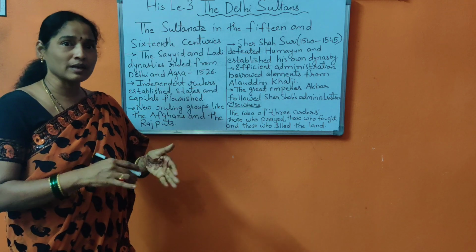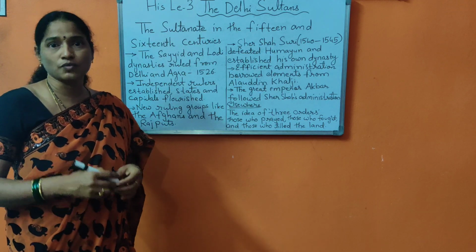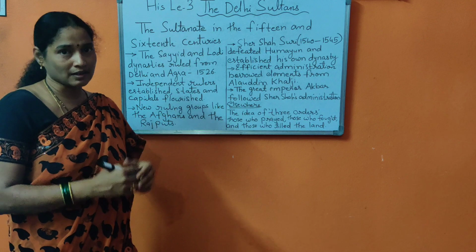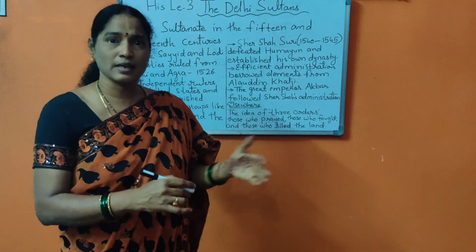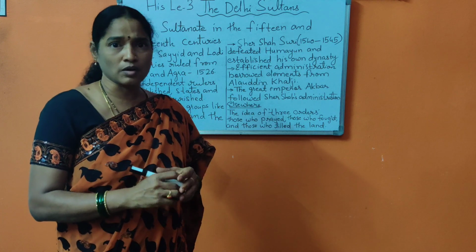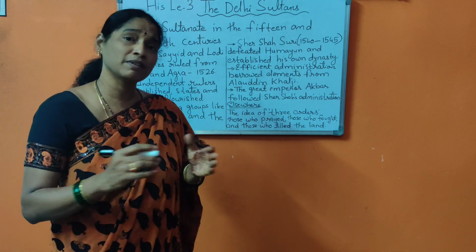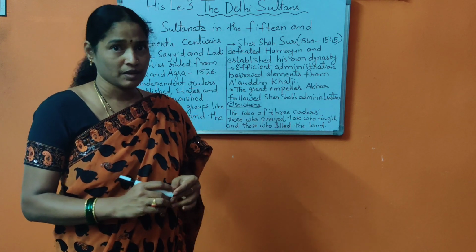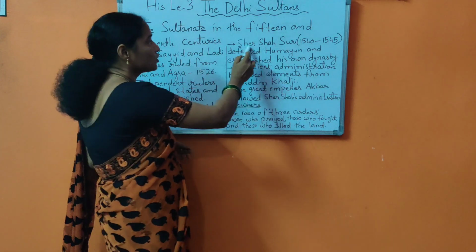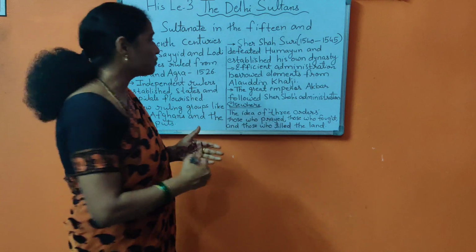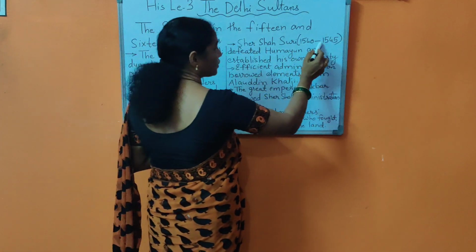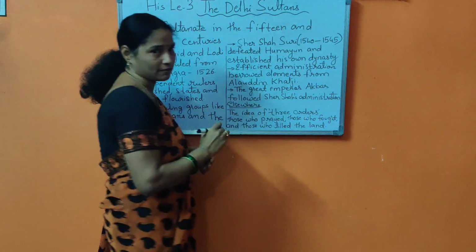These all were emerging at the end of the Delhi Sultanate. And there were some states which were very small during this period, but they were very powerful. And here Sher Shah Suri, who started ruling from 1540 to 1545.